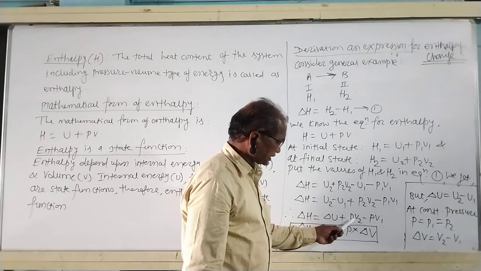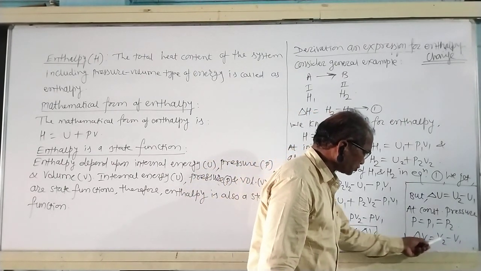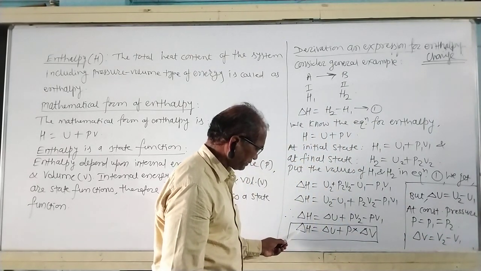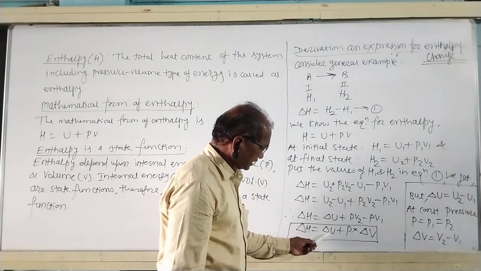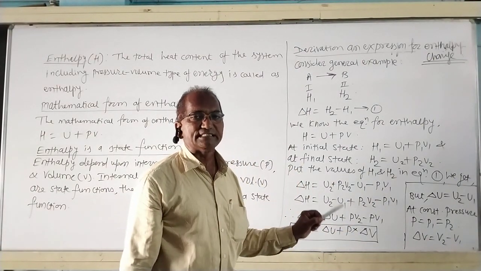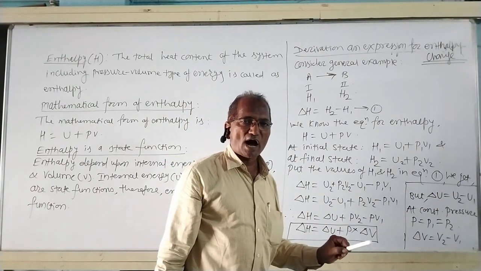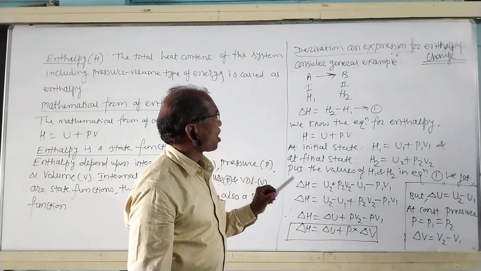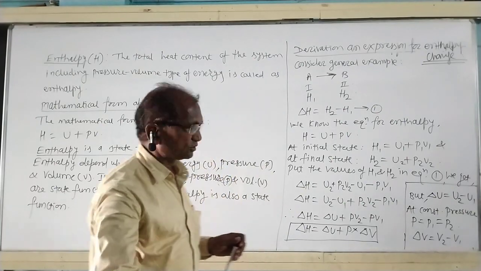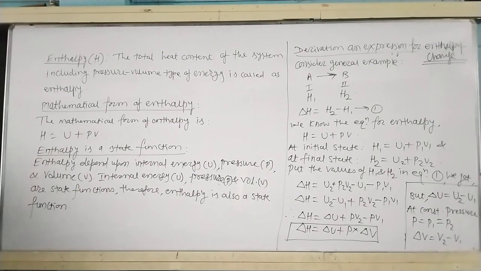Here, take the pressure common: P into V2 minus V1, and V2 minus V1 is equal to delta V. Then this equation becomes delta H is equal to delta U plus P into delta V. This is the expression, or derivation, for enthalpy change. Delta H is equal to delta U plus P delta V.